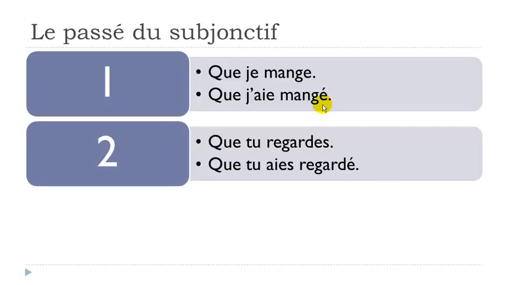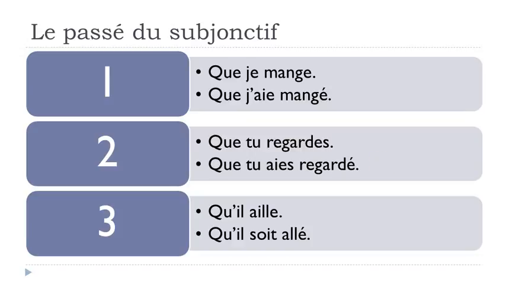Second example, que tu regardes. Same thing here, you've got the subjonctif présent, and que tu aies regardé, here you've got the subjonctif passé. And the third example, qu'il aille, so it's the verb aller, to go, and it's the subjonctif présent. Qu'il soit allé, and here we've got as well le subjonctif passé.